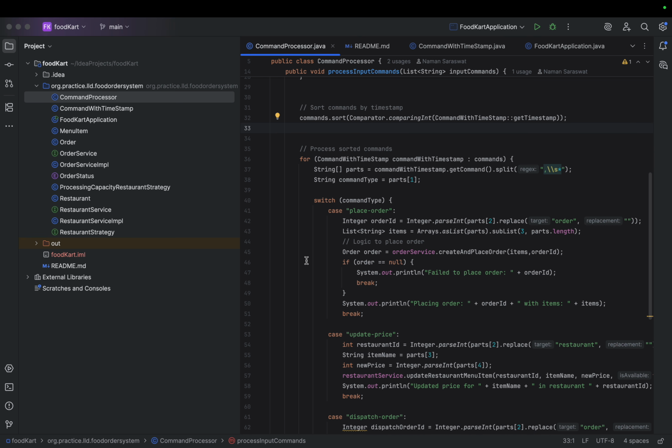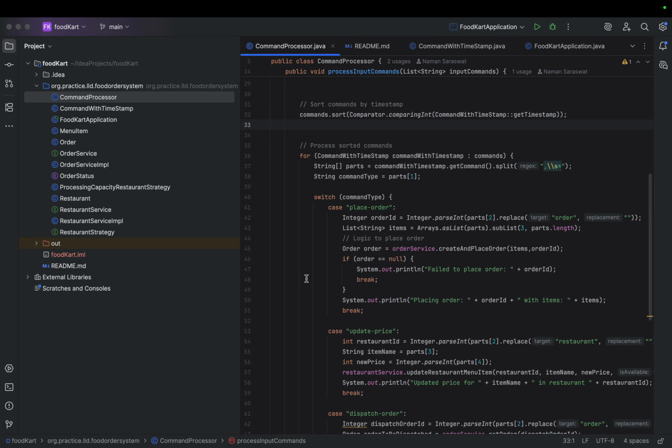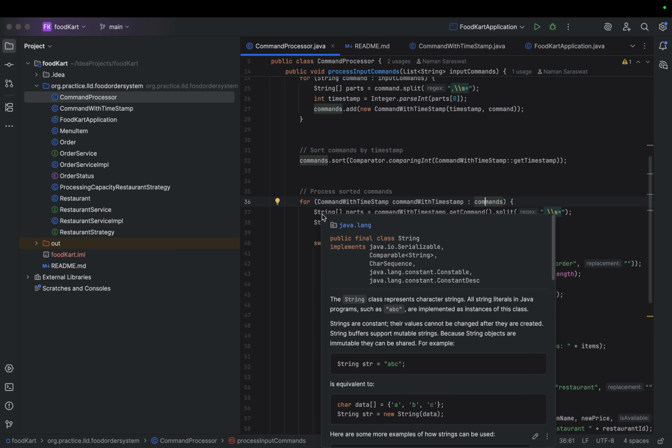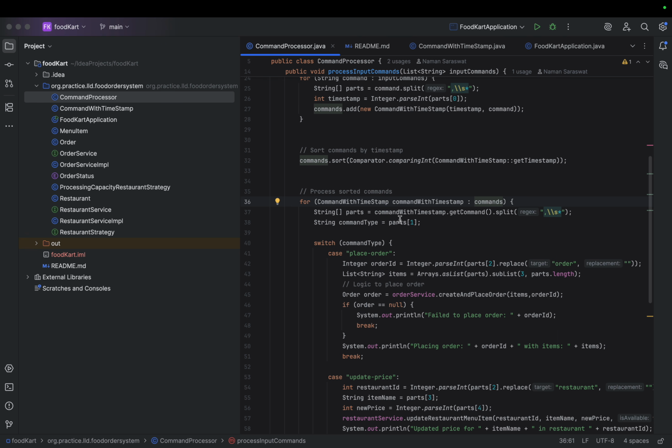Then I created a switch case for solving each command that we are getting from the commands array list. As this is now sorted, we will get the commands in sorted order, and then we are going to fetch the parts. This is just simple logic to get the command type.